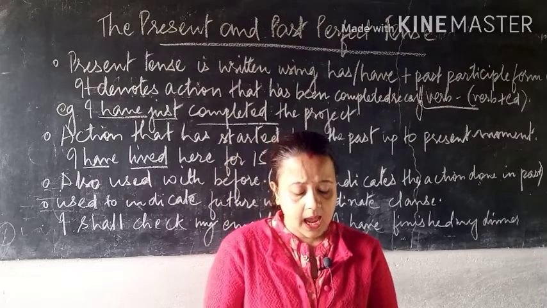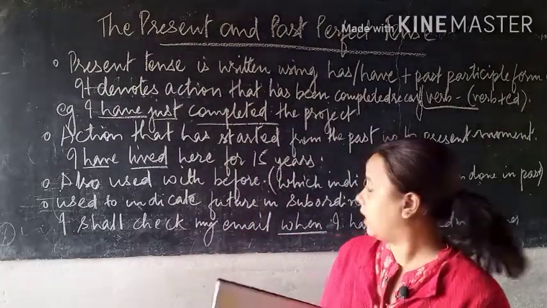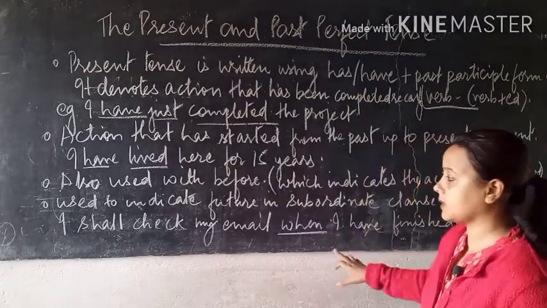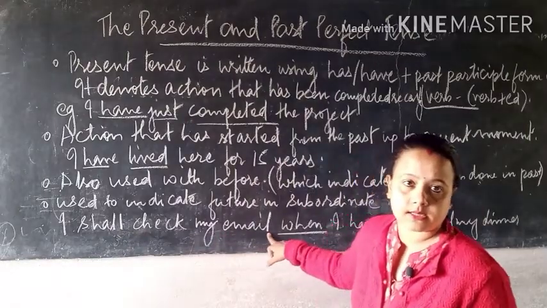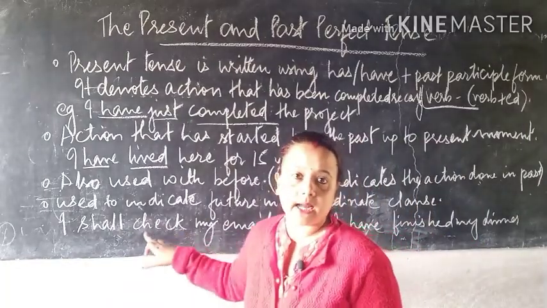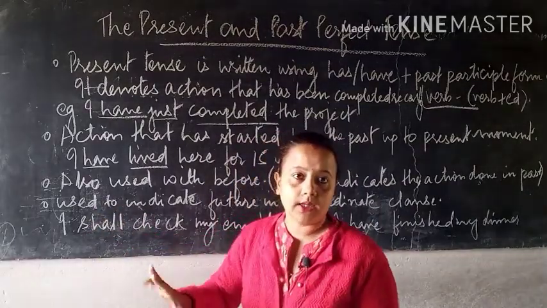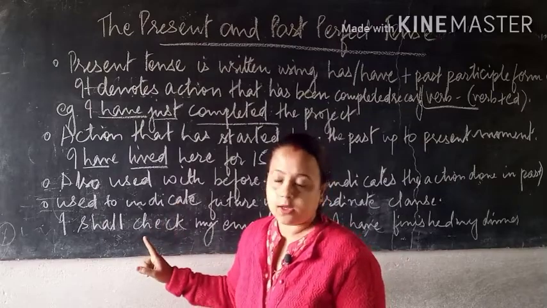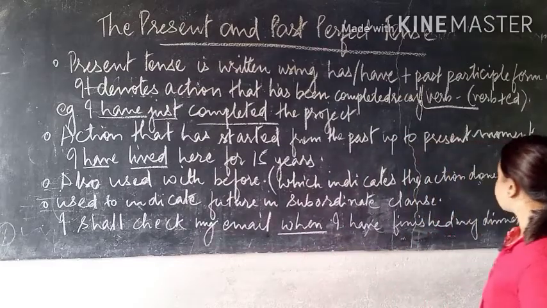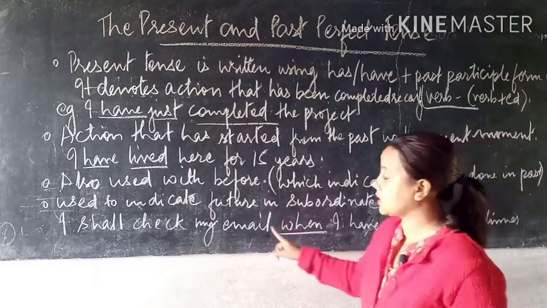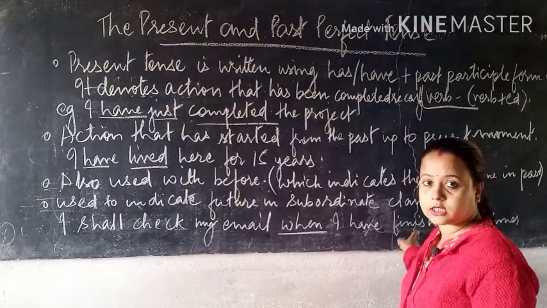So for example, see: I shall check my email when I have finished my dinner. When you see this sentence, what comes to mind? I shall check my email. This sentence is a future sentence. This sentence has not yet taken place, because the words shall as well as will come in future. It doesn't come in present tense. So this sentence will complete only when the other sentence gets used. That means this is a present perfect tense sentence, which has already finished.